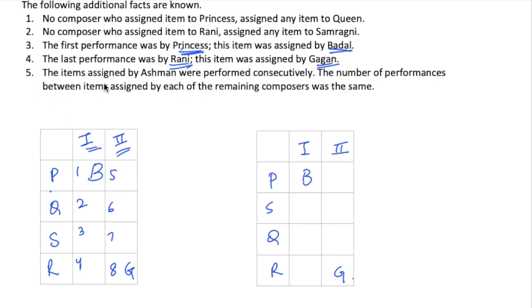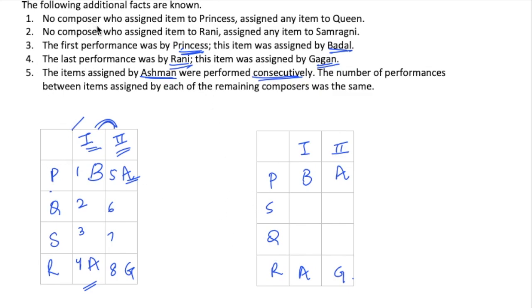Now the next information we have is the items assigned by Ashman were performed consecutively. I know that there are two rounds, and in the first round Ashman cannot assign two consecutive items because each composer is assigning only one item. This means for Ashman to have consecutive performances, there is only one case possible. That is, if Ashman is placed at 4th and 5th, that is Ashman is assigning the 4th and 5th performance, these will be consecutive as well as in different rounds.